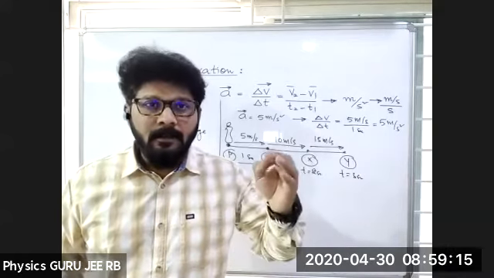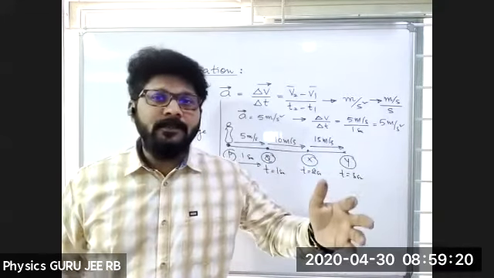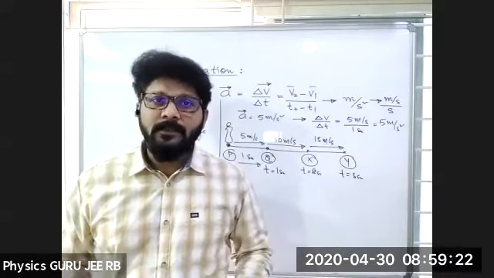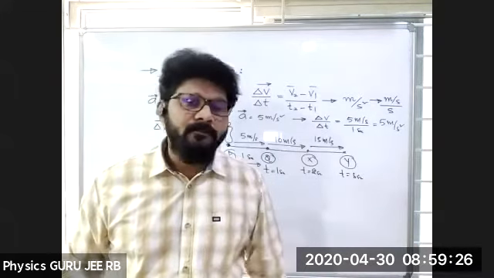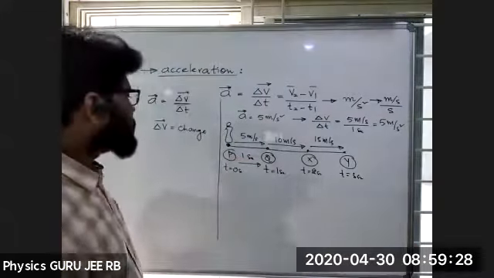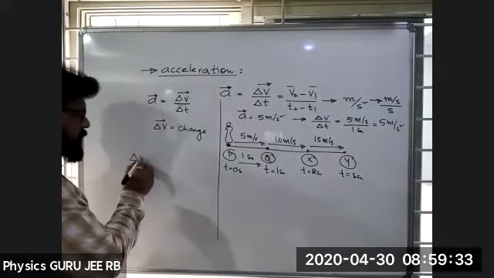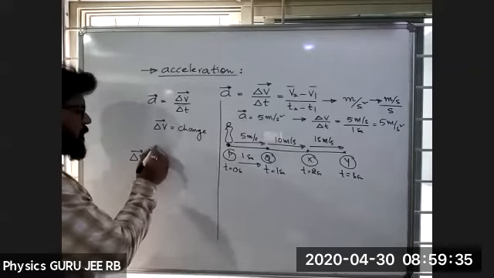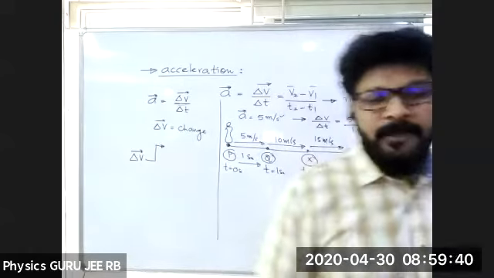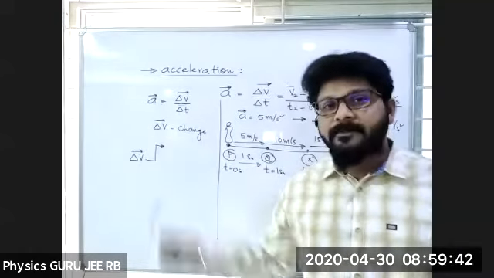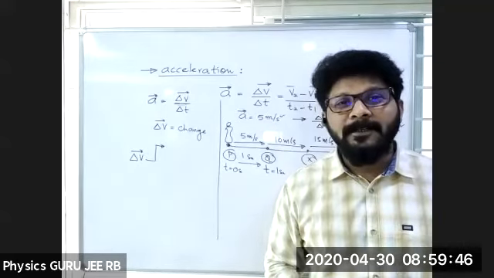If I am saying that a body has acceleration, then there should be a change in velocity. What is the meaning of change? Can anybody tell? Change, moving, difference, movement.